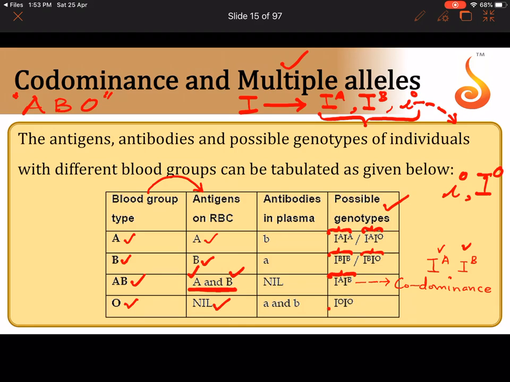The only way a person can have O blood group is IOIO, or small ii, because small i is recessive. A recessive allele can express itself only in homozygous condition. And what is small i responsible for? Small i is responsible for lack of antigens on the RBC. If there is no antigen on the RBC, then the blood group is designated as O.